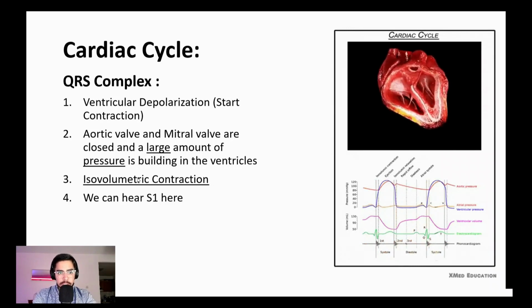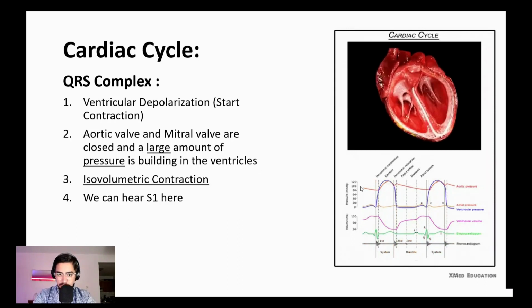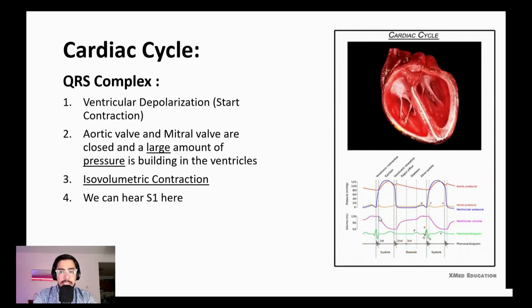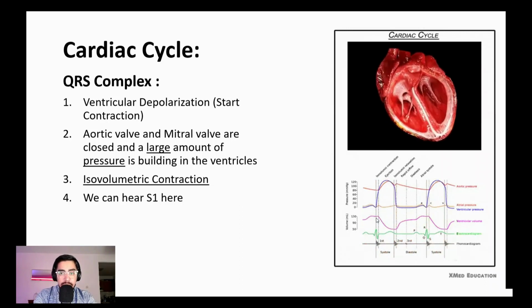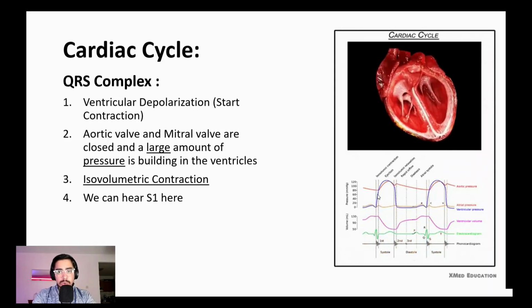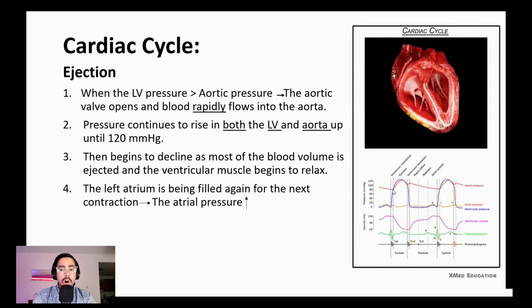The aorta is exactly like that. So isovolumic contraction: iso means not changing, volumic means volume, so there is no change in the volume. As you see here, there is no change in the volume, and we call this point the end diastolic volume, because it is the end of diastole, and the most blood inside the ventricle is at this time. So the pressure goes up, the QRS complex happens, and the ventricular pressure goes up till ejection happens. So what is ejection? Ejection starts from the opening of the aortic valve.